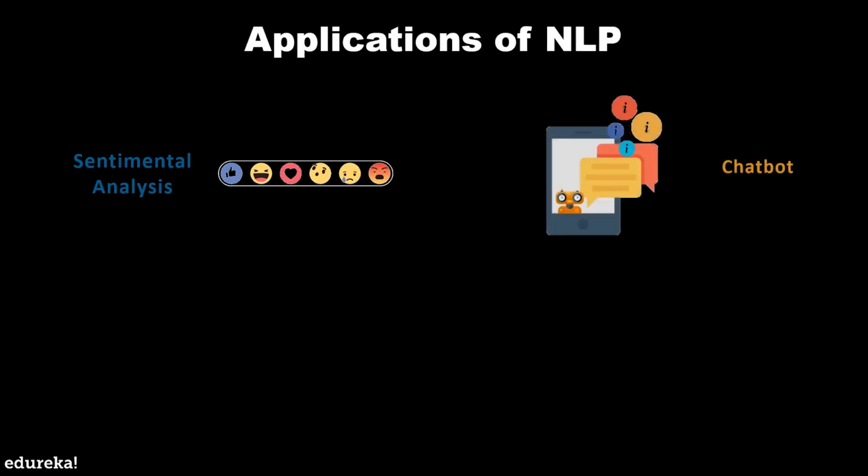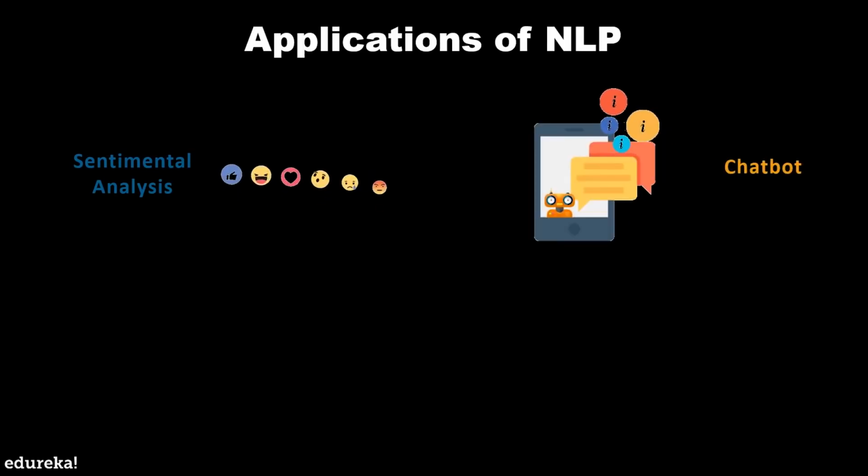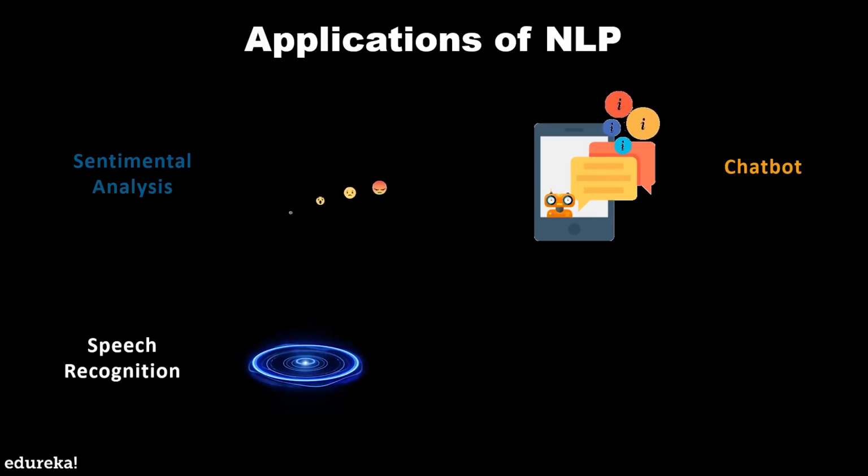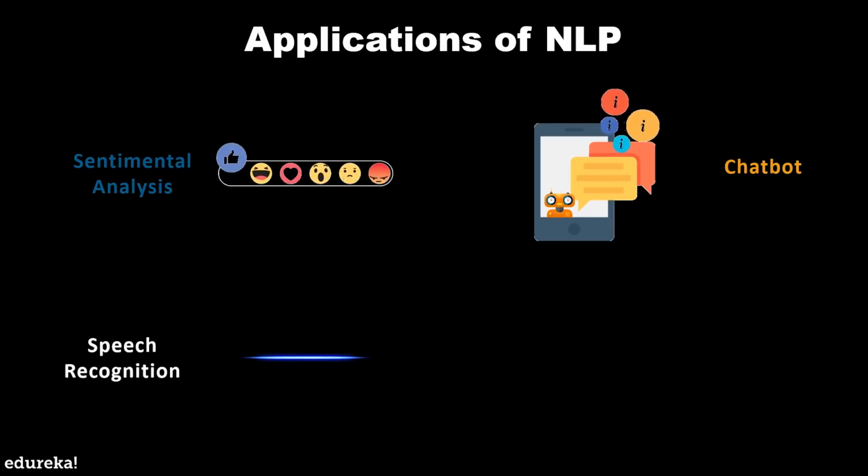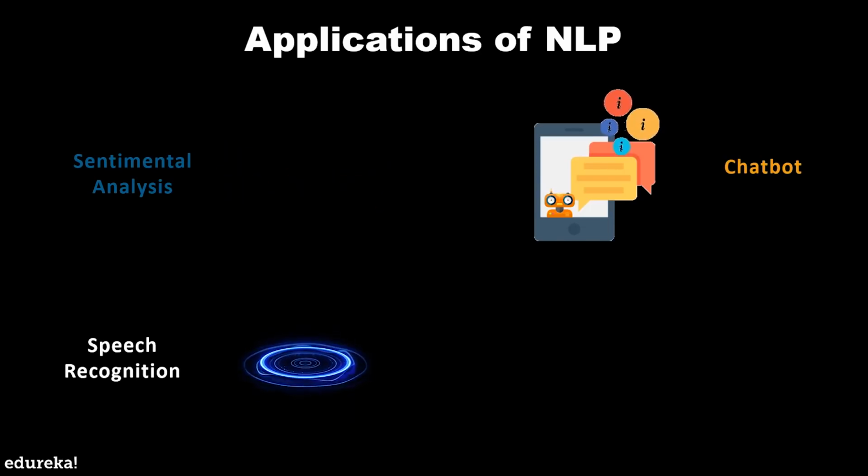So one of the first and the most important applications of natural language processing is sentiment analysis. Be it Twitter sentiment analysis or Facebook sentiment analysis, it's being used heavily. Next we have the implementation of chatbots. You might have used the customer chat services provided by various companies, and the process behind all of that is NLP. Now we have speech recognition, and here we are also talking about voice assistants like Siri, Google Assistant, and Cortana. The process behind all of this is natural language processing.